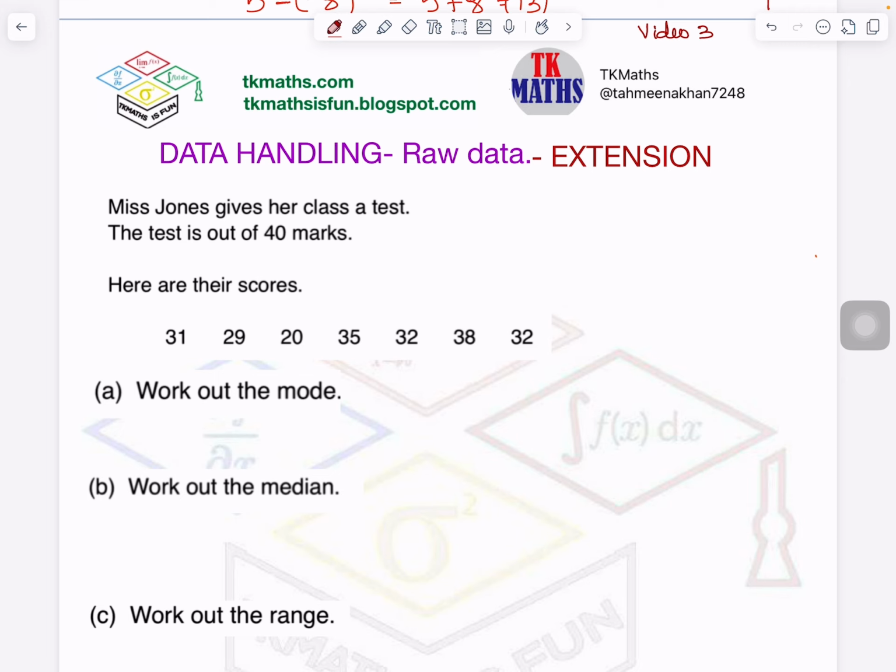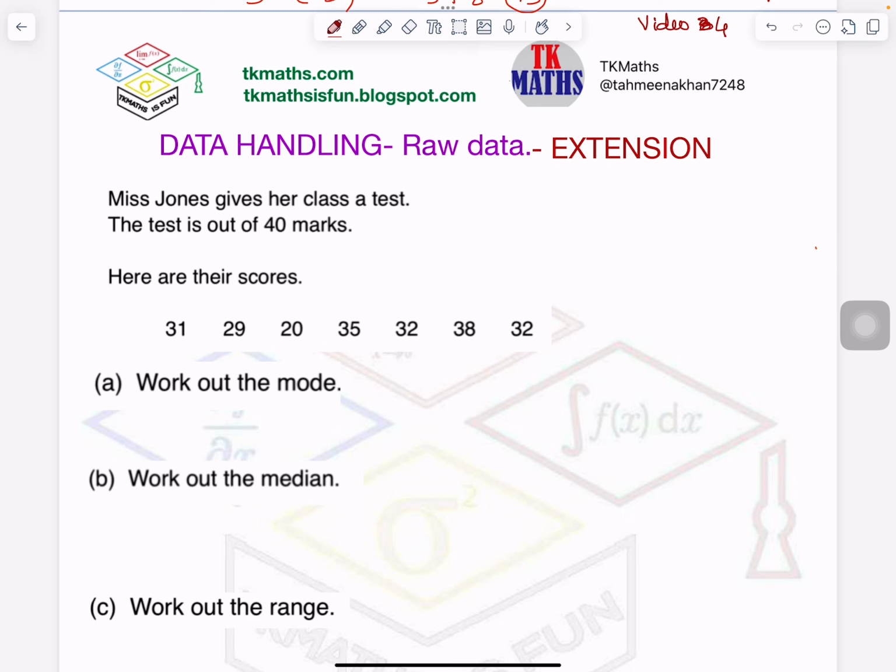In today's video, which is video number 4 on data handling, I have selected 2 questions. Still it is on the raw data. Raw data means when the data is given individually like this. These are extension and challenging questions. After that, I will solve mean, mode, median on the frequency table in the next video, and I'll explain what that means. So let's see the question here. If you want to challenge yourself, you can put the video on pause and try to solve it first yourself. Okay, so let's start.